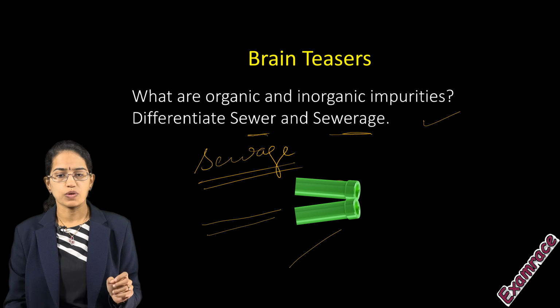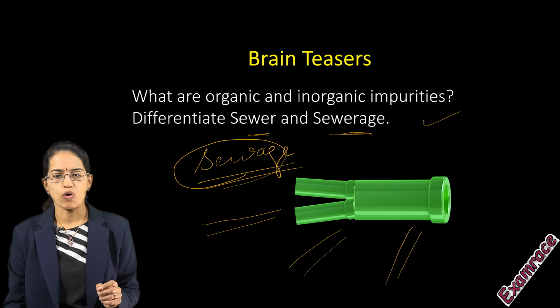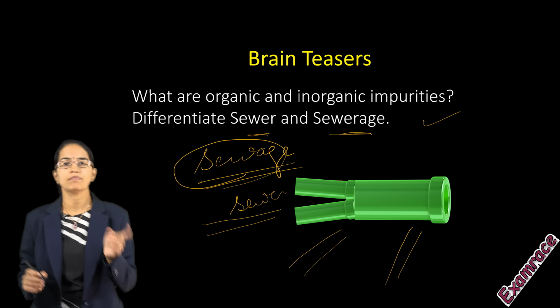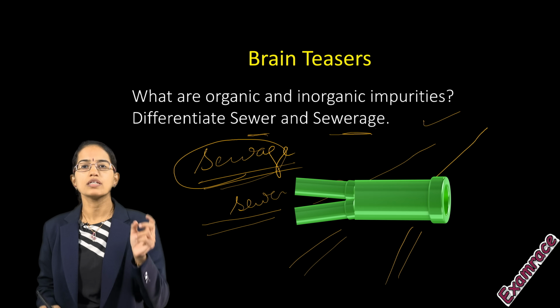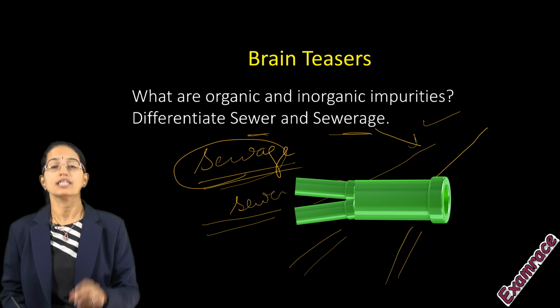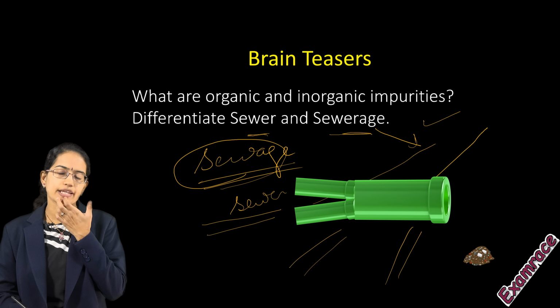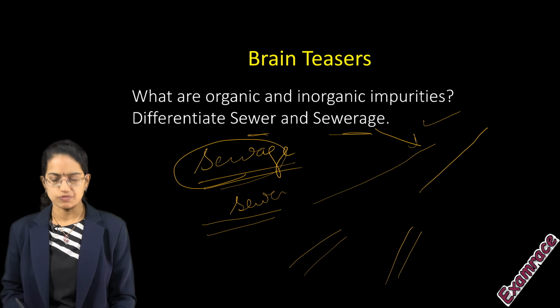Now, very important to understand, when these sewers connect together and form a common line, this is known as a sewerage line, and that's the basic difference between a sewer, sewage and sewerage. Very important for this chapter, and we will be talking about a lot more as we proceed.